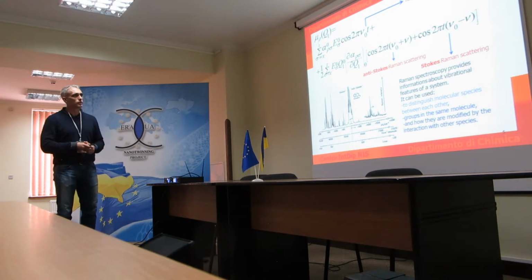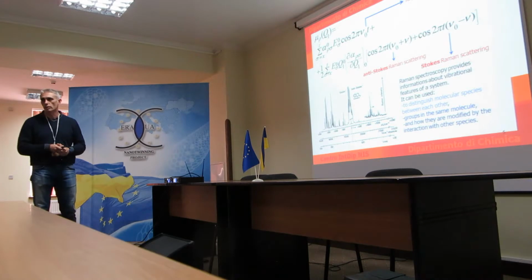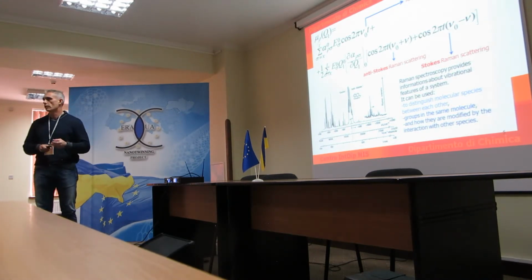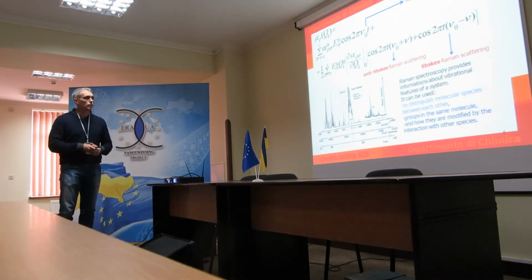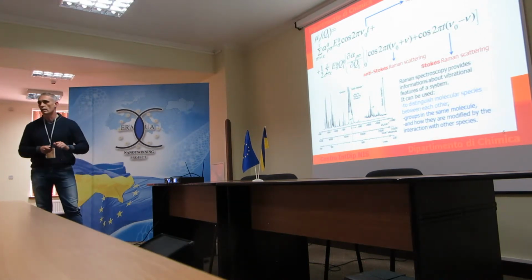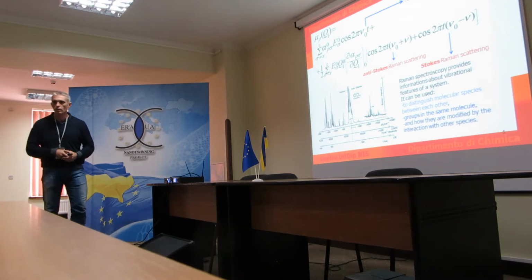One is responsible for the anti-Stokes light, and this one is responsible for the Stokes light. So we can start to imagine which kind of information we can collect with this light. We get the vibrations, the frequencies typical for the molecule. This is a typical Raman spectrum: the anti-Stokes part, the Stokes part, and the Rayleigh part of coumarin, which is a molecule.